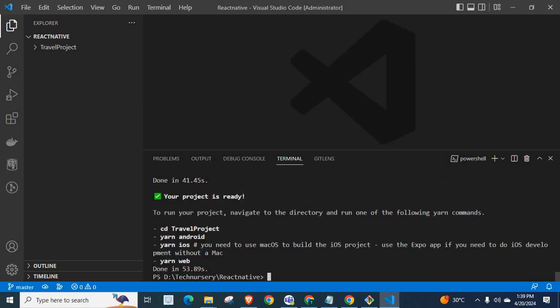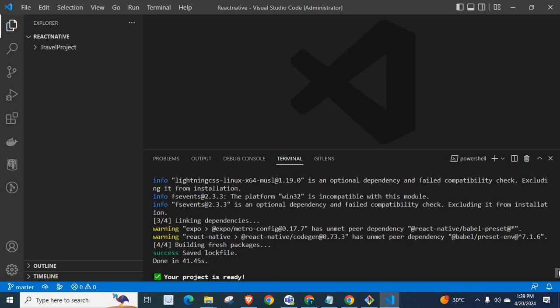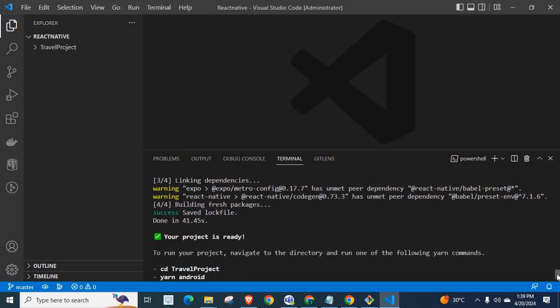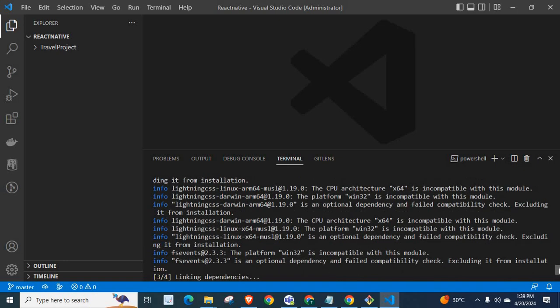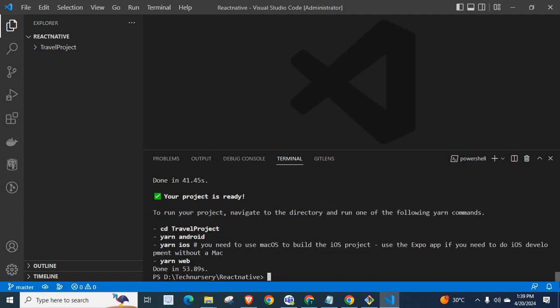Yes, your project is ready. That means we successfully initiated a React Native project using Expo on my system. We fixed that error, that incompatible error of Node engine with React Native Babel preset module. Thank you.